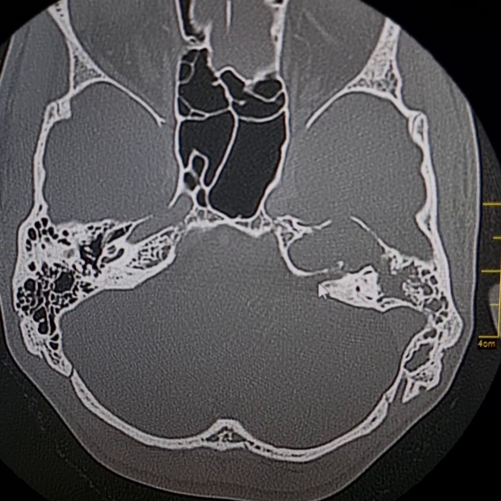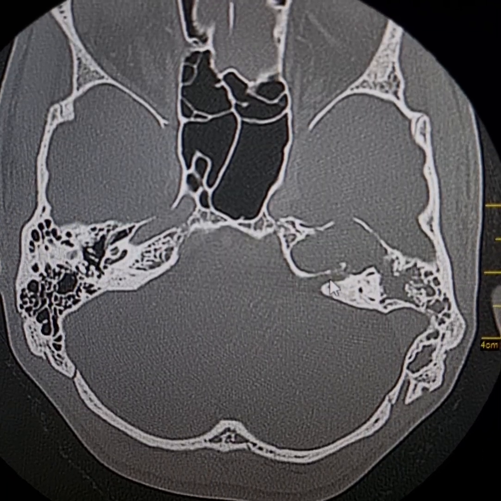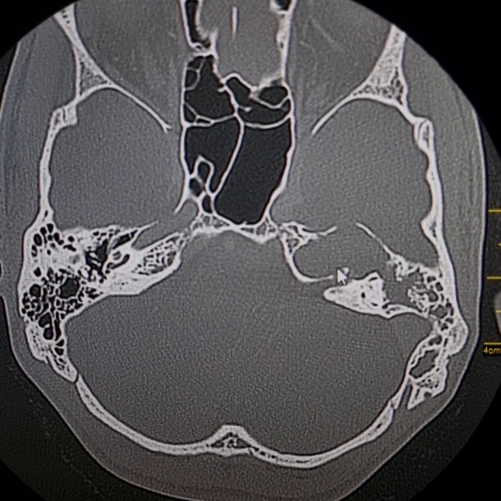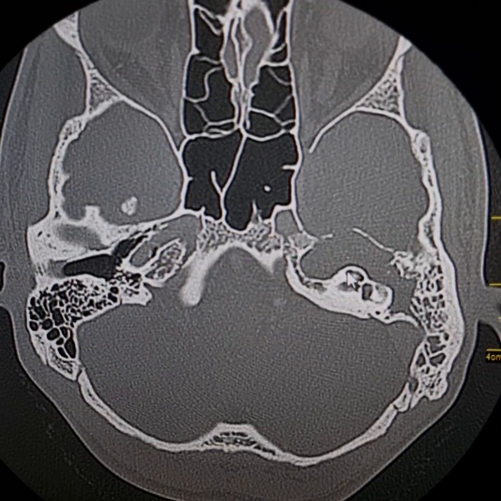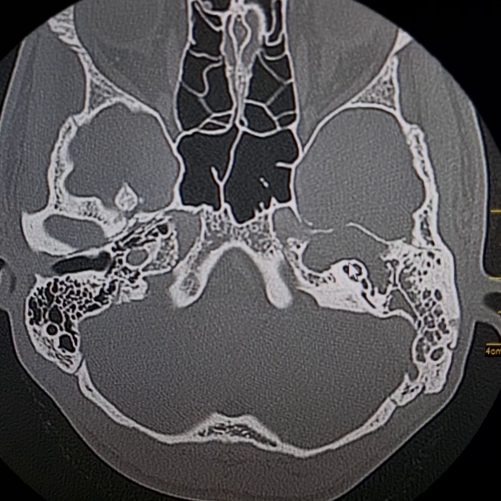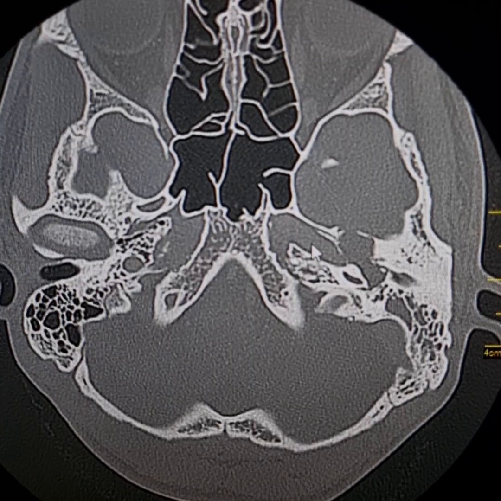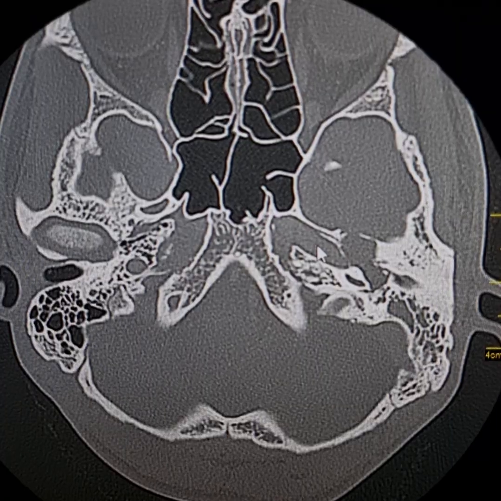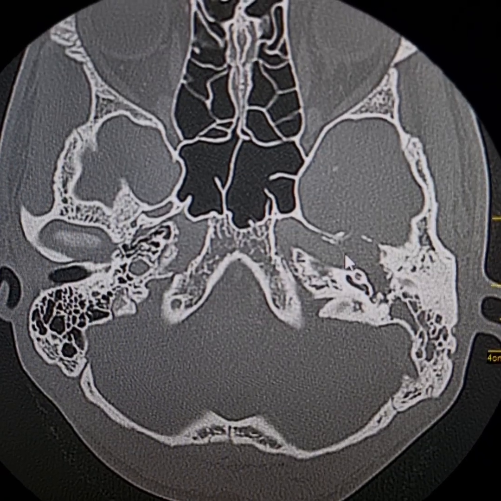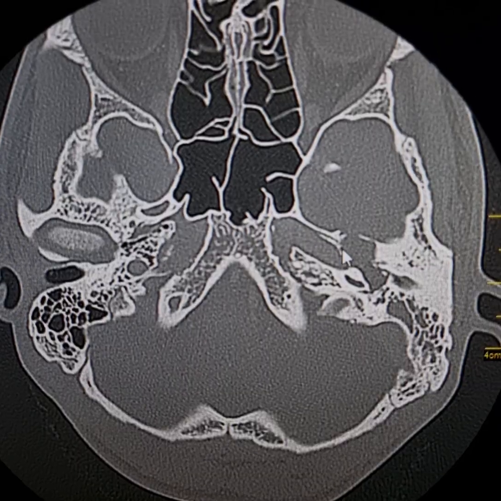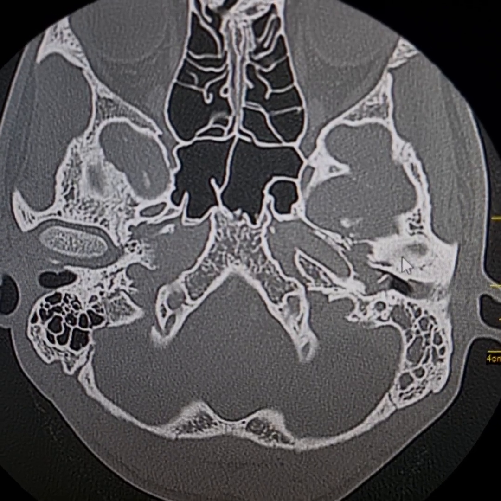Now this is the internal auditory canal on the left side. The lesion is extending up to the anterior wall of the internal auditory canal. However, it is intact. Low down, this is the carotid canal. In this region, the wall of the carotid canal is eroded. However, there was no involvement of the left internal carotid artery.